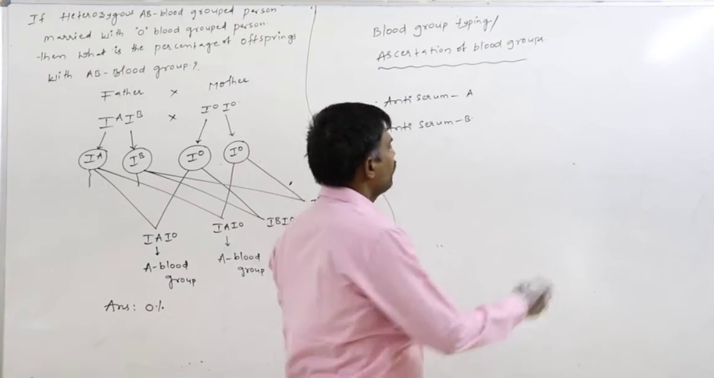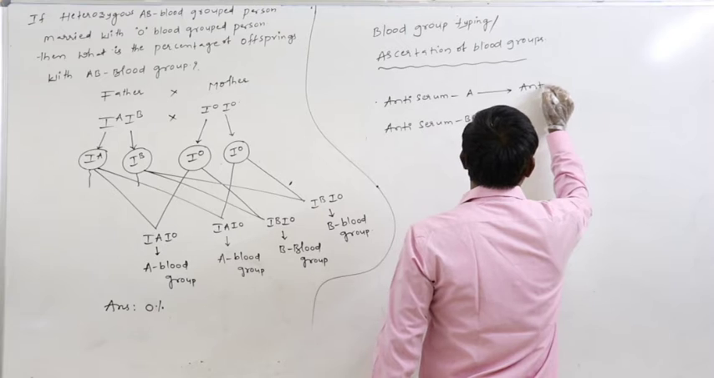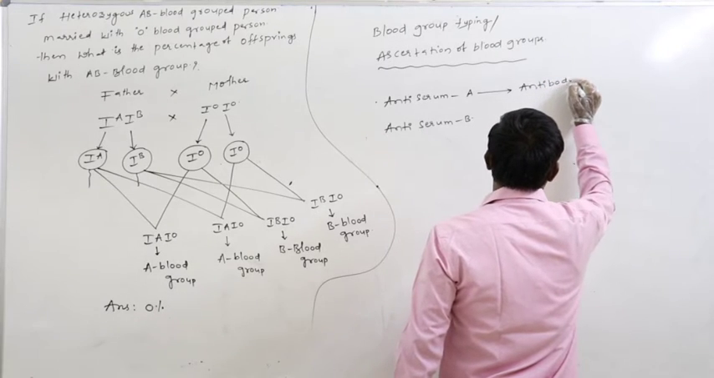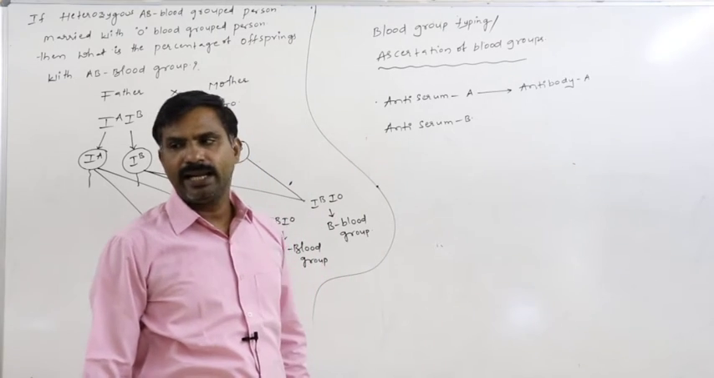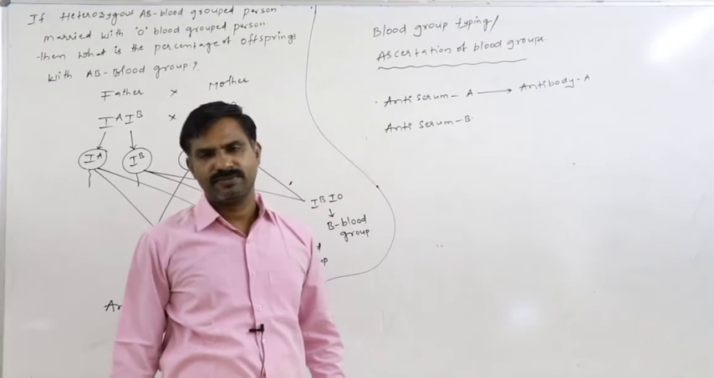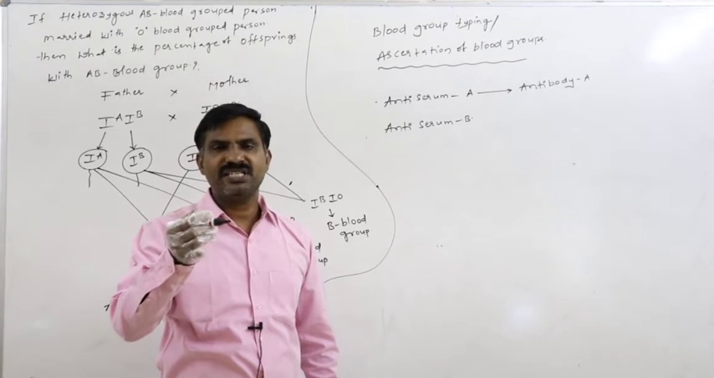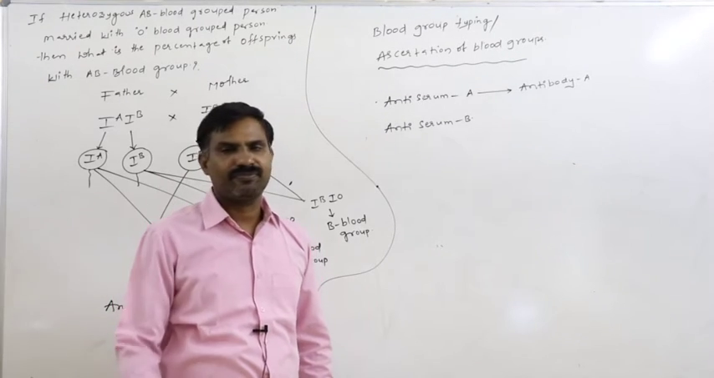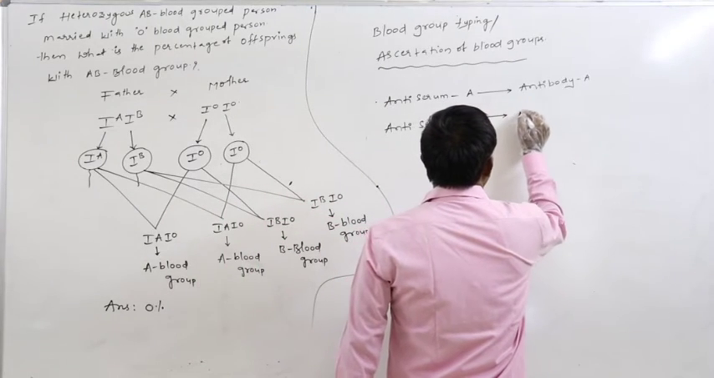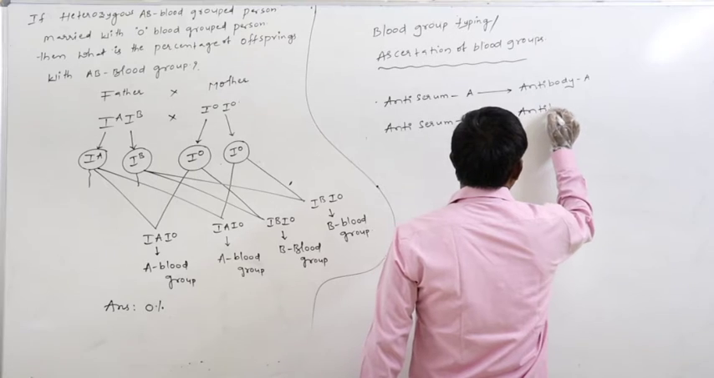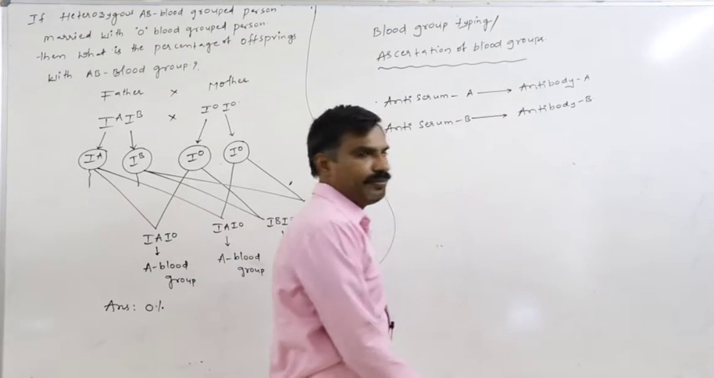Anti-serum A is always with antibody A. Anti-serum A is nothing but a liquid which is with the antibody A. Anti-serum B is with the antibody B.